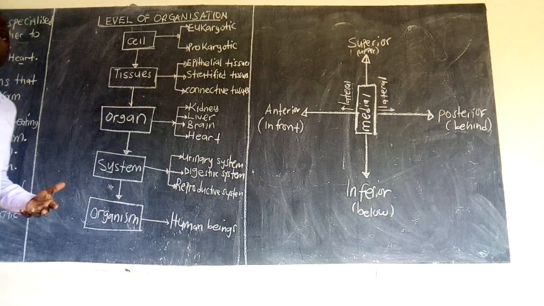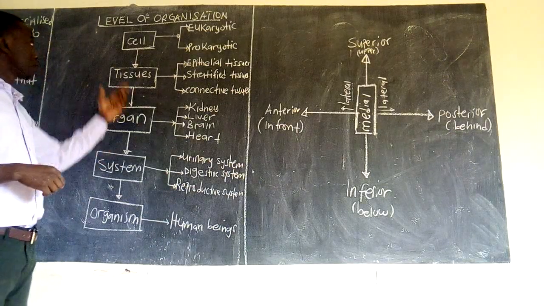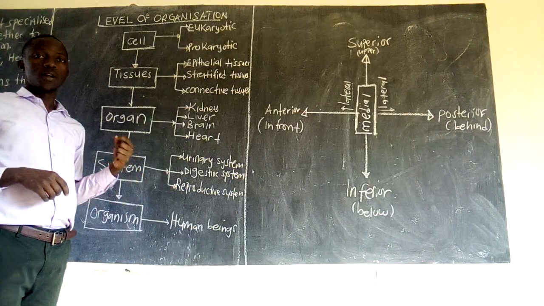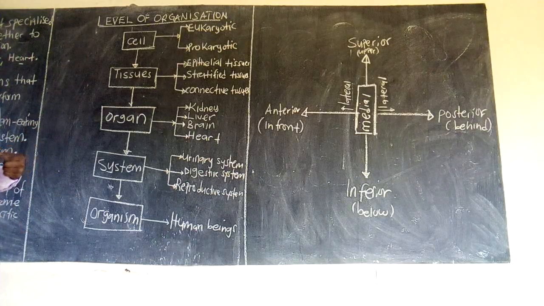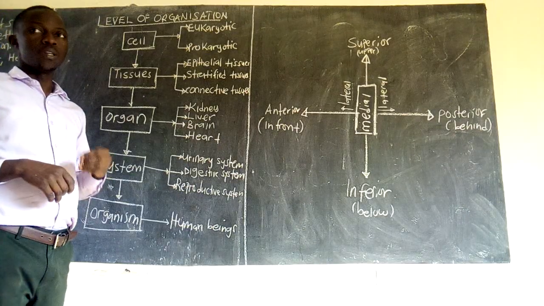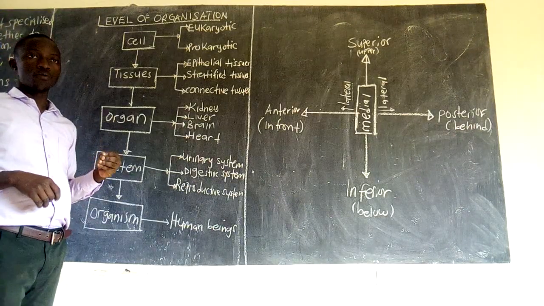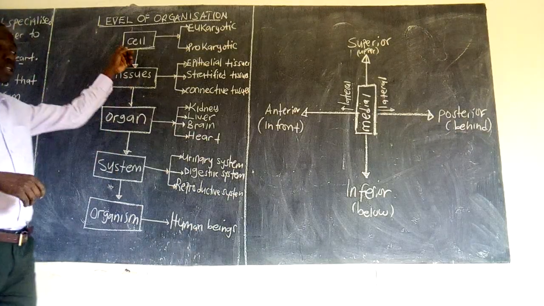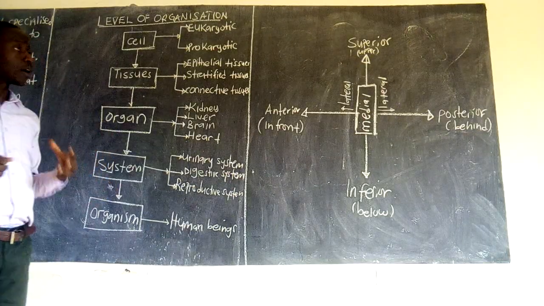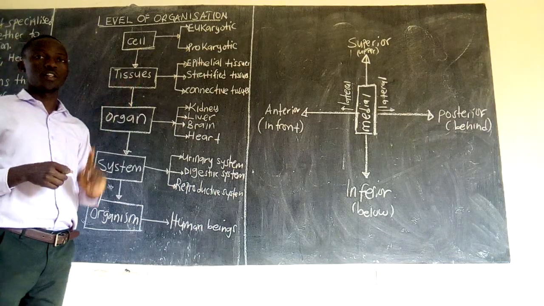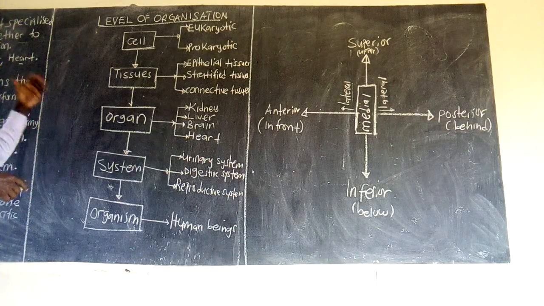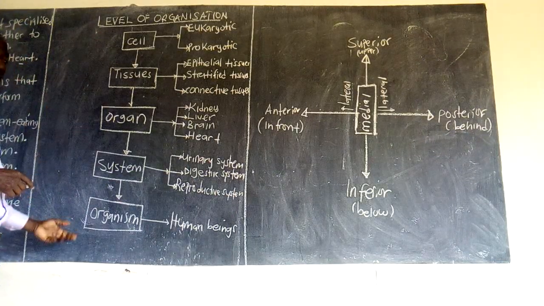component. And from our discussion, we said a cell is the basic unit of life, or the smallest basic component of an organism. And we said each living organism is built with small components that we call cells. And we said when these cells come together, they form a structure called tissues. So our level of organization simply explains to us how body structures develop from one to another.